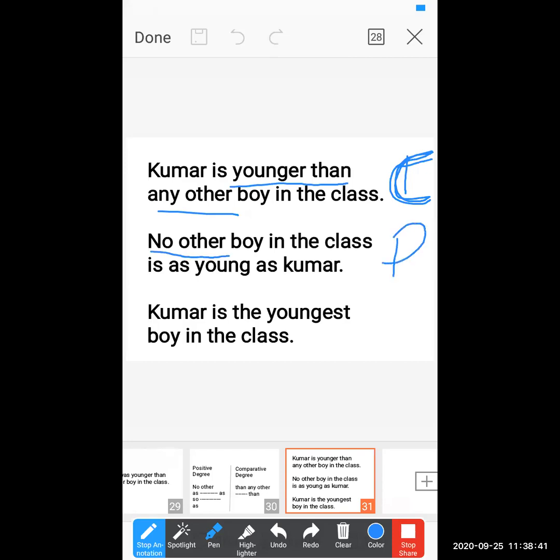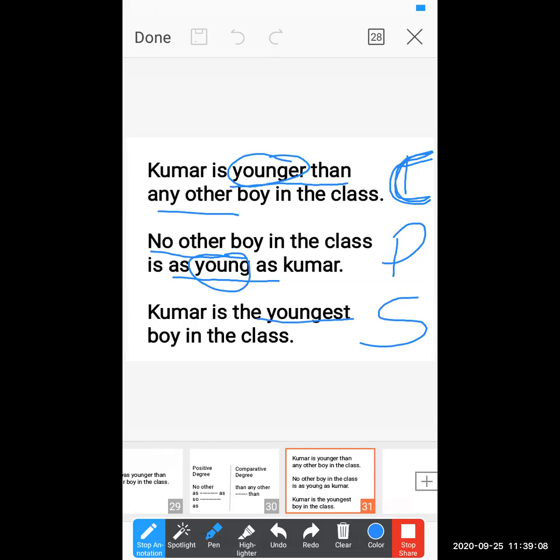Find out no other boy in the class as young as. Because this is a positive, the adjective degree changes. Younger becomes young. Now the last one is a superlative. What is the superlative sentence? Kumar is the youngest boy in the class. Youngest shows that this is the superlative degree.